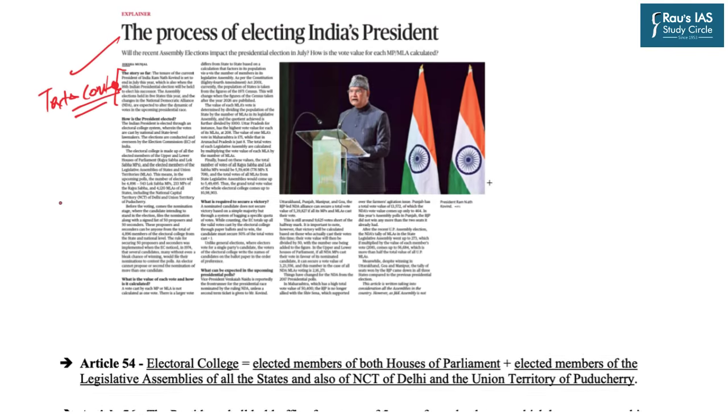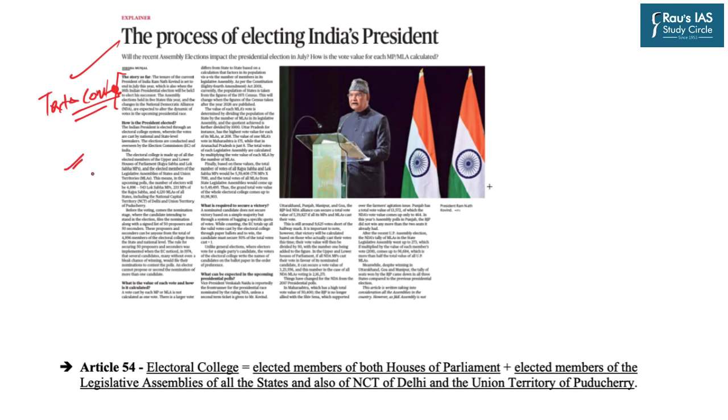First of all, we should know who elects the president. The president in India is not directly elected by the people but indirectly elected. Now, what do we mean by indirect election?